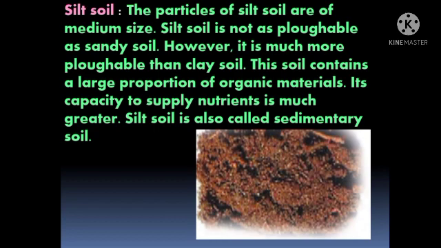That is, the particles of silt soil are of medium size and silt soil is not as plowable as sandy soil. It has a large proportion of organic materials and its capacity to supply nutrients is greater. Silt soil is also called sedimentary soil. Why is it called sedimentary soil, students? Because sedimentary soils form from deposited silt and clay. Silt soil is said to be sedimentary soil because it is formed from deposited silt.